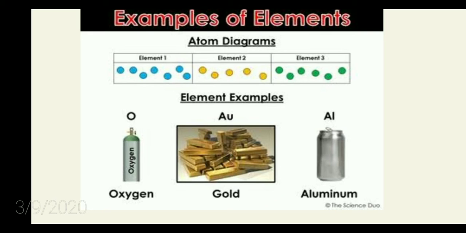What was given here is the oxygen symbol. That is the symbol for gold. And the next one is the symbol for aluminium, Al. All of these have only one kind of atom. Look at this table column, you have only blue dots. No other kind. So it is only one kind of element. And for gold, only one kind of atom is given, so it is an element. Here also only one kind of atoms. Here aluminium is also an element.